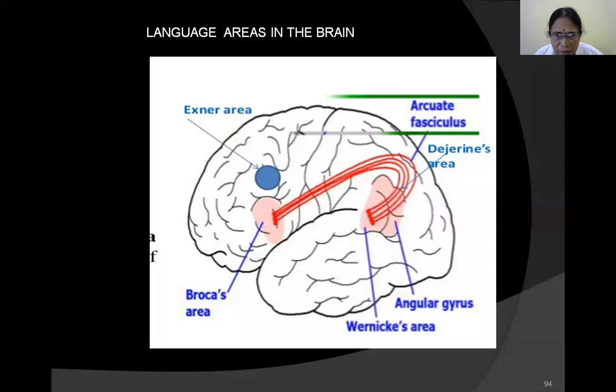From the angular gyrus, again it's going to Wernicke's area. From the Wernicke's area, it's going to Broca's area. From Broca's area, if you want to write, it's going to Exner's area and motor area number 4. And if you don't want to write, it's directly going from Broca's area to the motor area, and your muscles of articulation, that is mouth, larynx, vocal cords, etc., and you start answering. But if you want to write, it's going to Exner's area, and along with coordination of areas 10 and 4, the motor muscles of the hands are getting activated, and you start writing. Therefore, this is the gross picture.